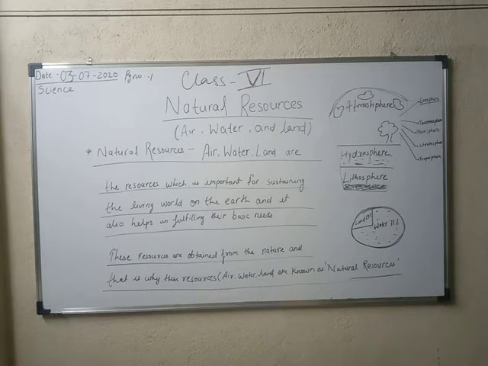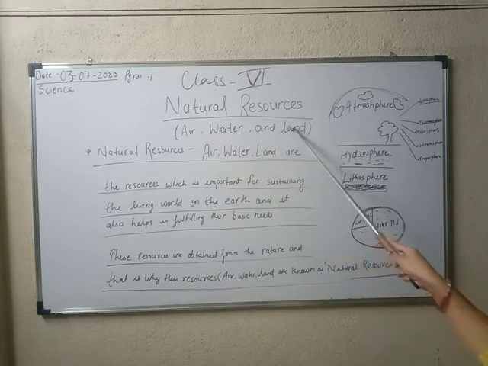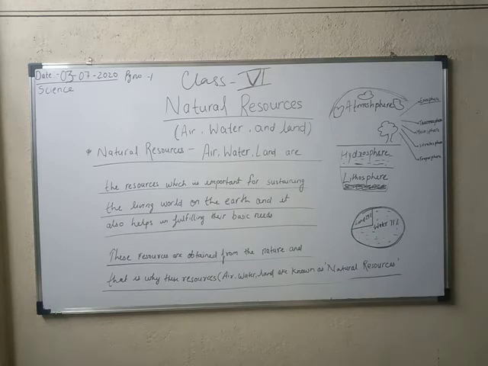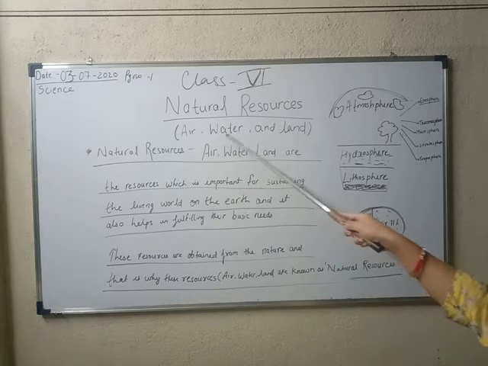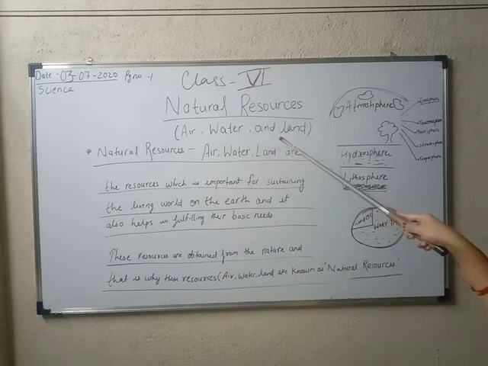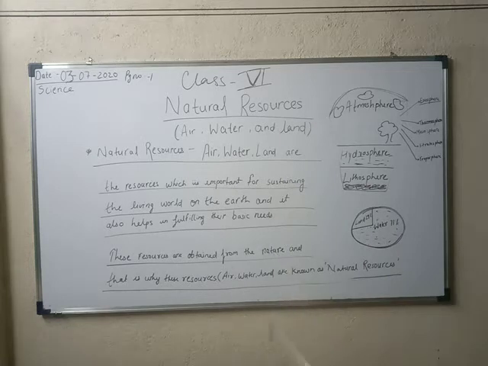And these resources are known as the natural resources. Why is it called natural resources? Because there is no contribution of ours in making all this air, water and land. We didn't contribute in making air, water or land. These are natural formations, right?